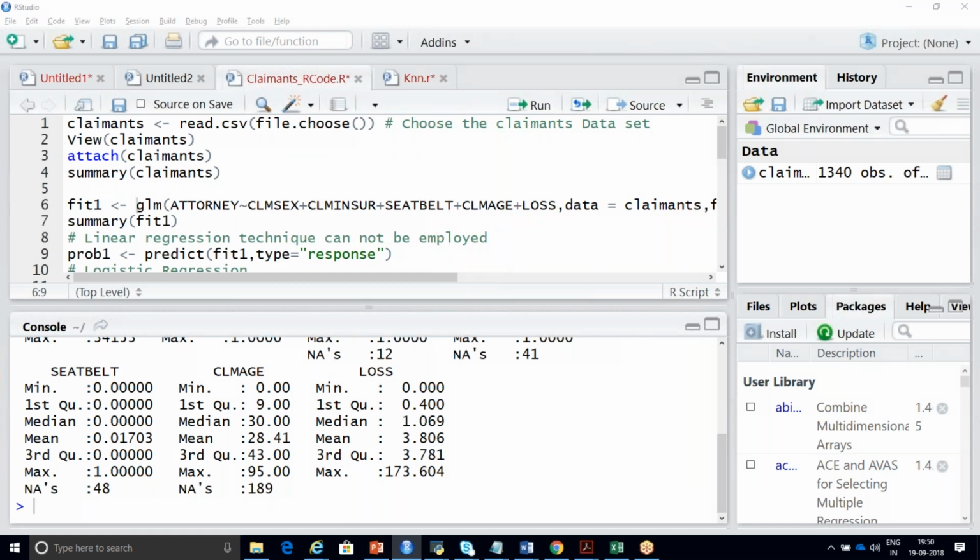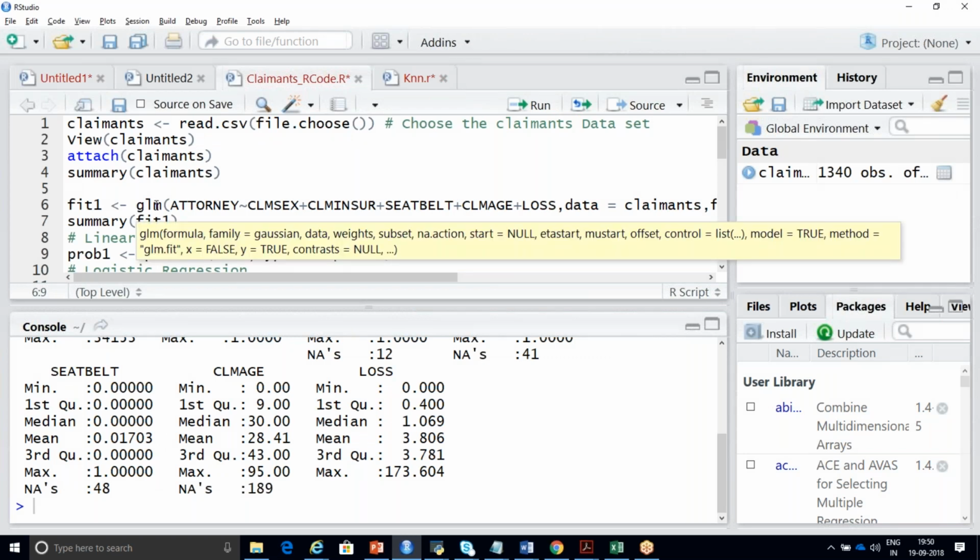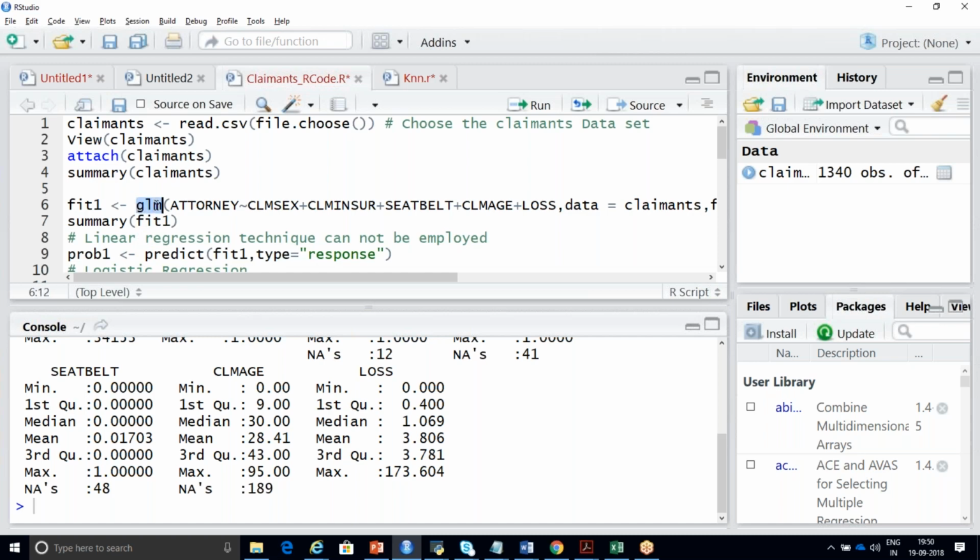Now I'm going to implement logistic regression. Here I'm going to implement a logistic regression by using a function called GLM. What does GLM stand for? Generalized linear model. So my output variable is nothing but my attorney column, and my input columns are nothing but my claimant sex, claimant insurance, seat belt, and claimant age plus loss.